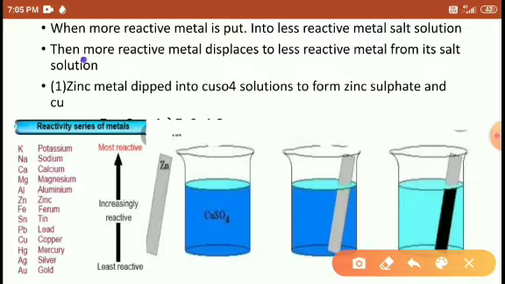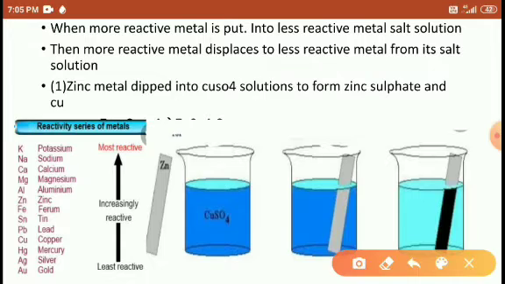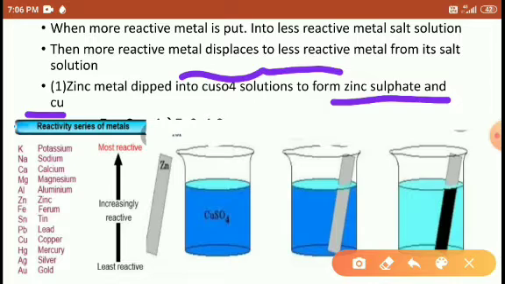Similarly, when a more reactive metal is dipped into the less reactive metal's solution, the more reactive metal displaces the less reactive metal. Right? I will give an example, you will understand better. Here a zinc metal is dipped into copper sulfate solution to form zinc sulfate and copper. Right, when zinc metal is dipped into copper sulfate solution, zinc sulfate and copper are formed.